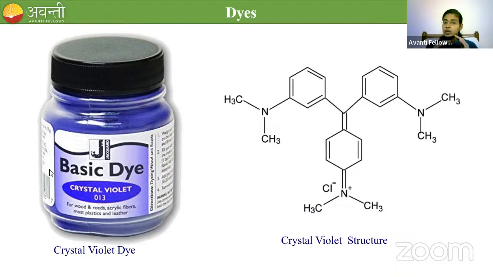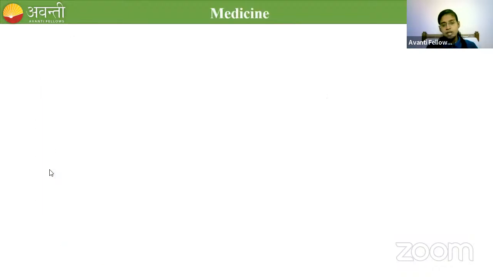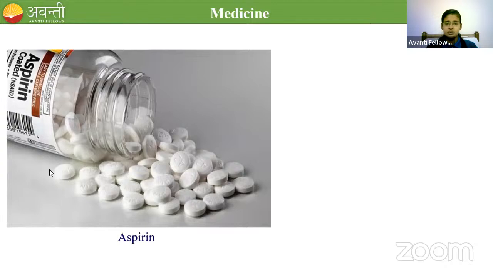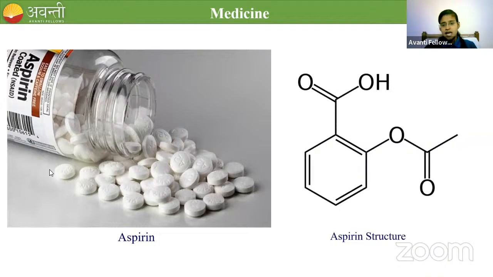Not only in dyes, organic compounds are also present in medicines. A very common example of a drug is aspirin. Aspirin is used to treat pain, and mainly fever. This is the structure of aspirin, which is an organic compound.